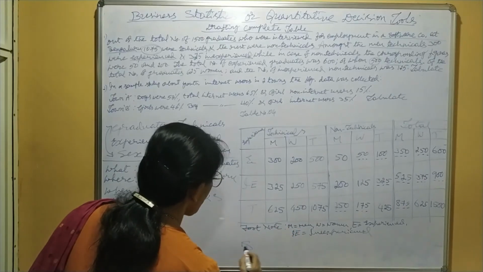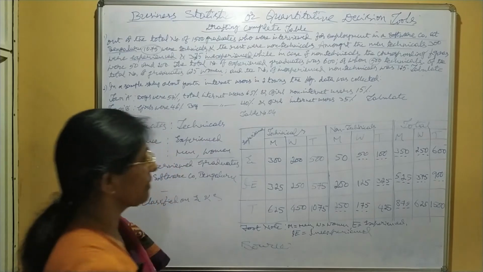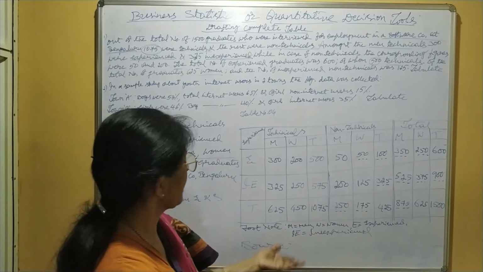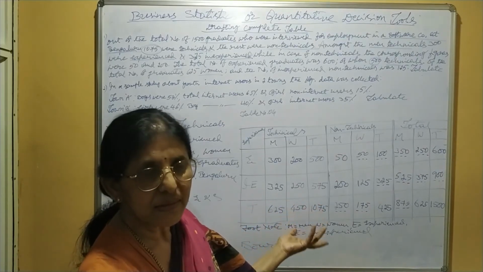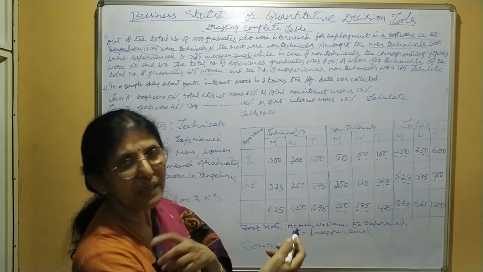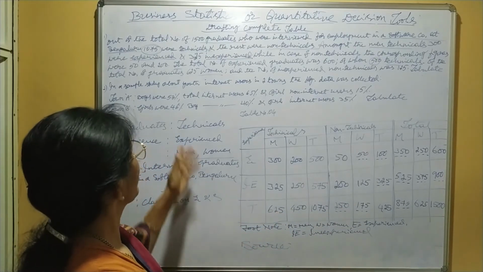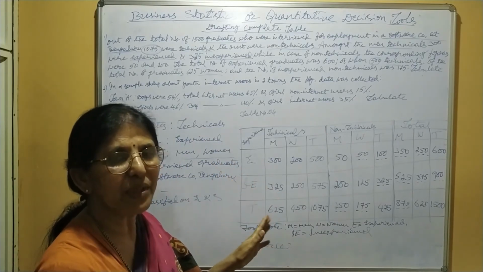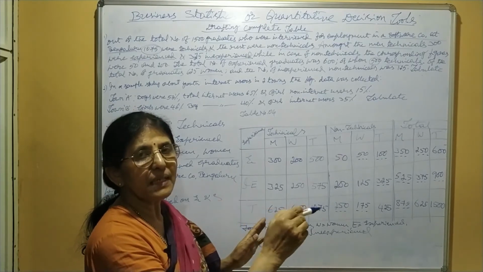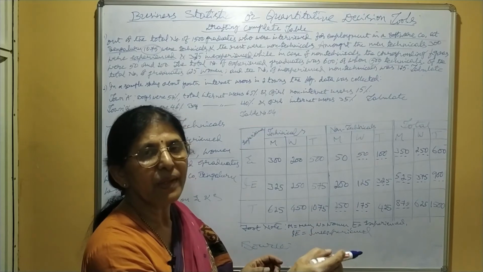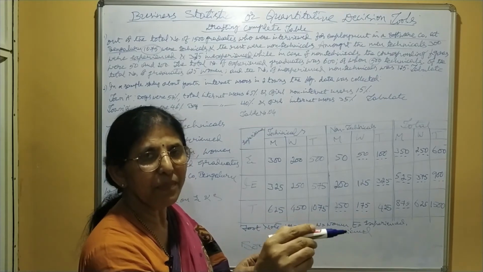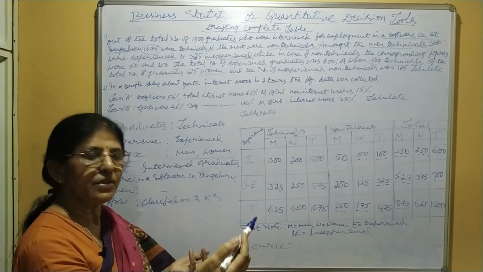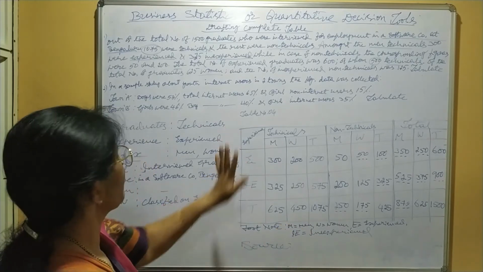Now you have to write the source. Here it is not primary data you have collected, therefore you have to write the source. You may write that the problem was given in the session by so and so. Otherwise, if you take it from a textbook, write the author and the title. In the examination, as I have told you, write Business Statistics or Quantitative Decision Tools, University of Mysore question paper, September-October 2020. Like that you may give the source. I think you have followed this problem.